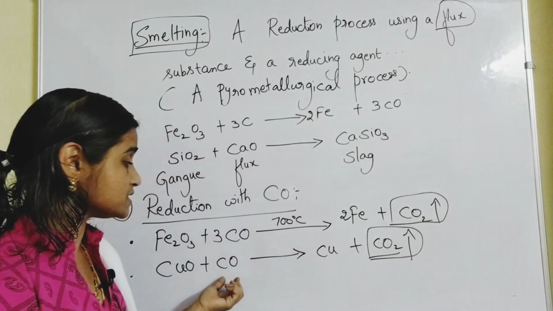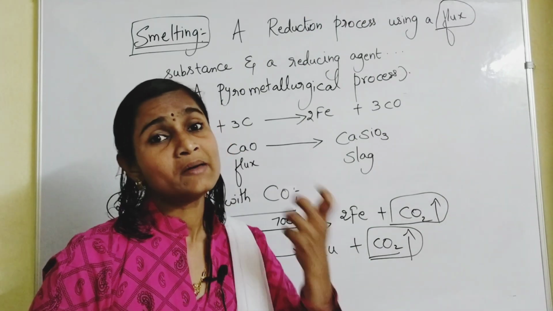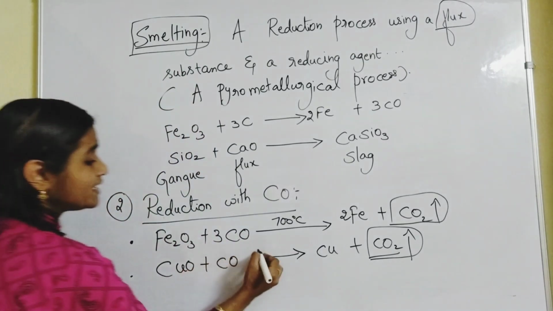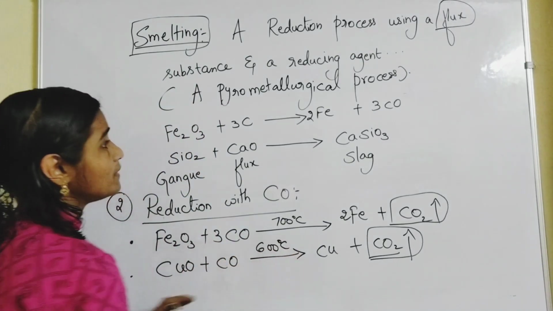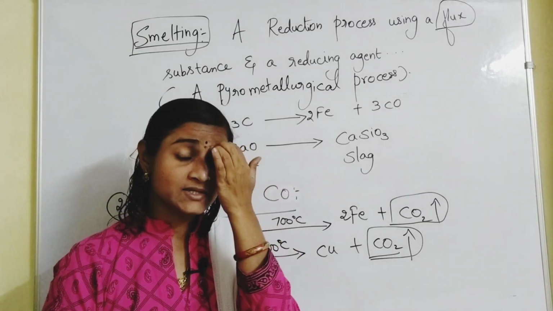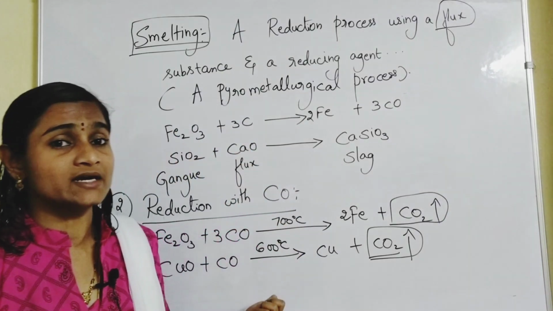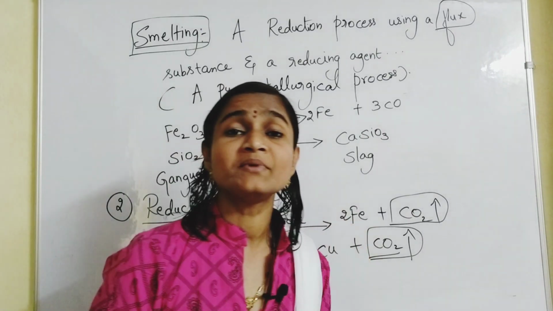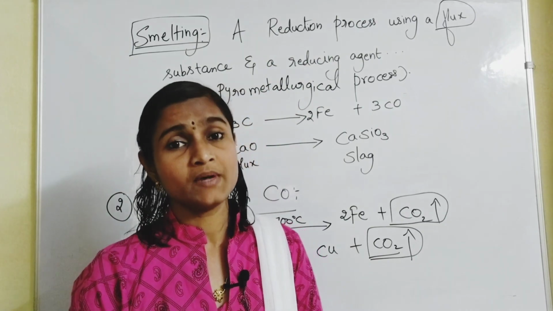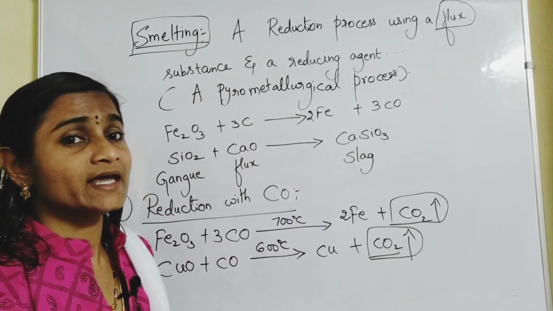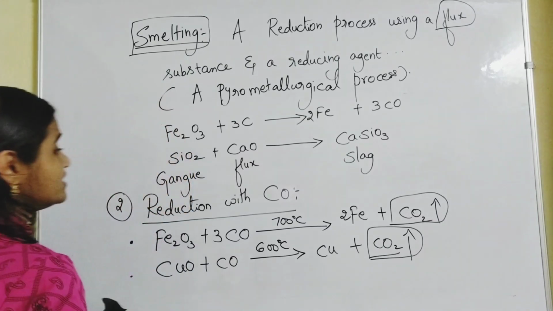So carbon monoxide is also considered to be a best reducing agent. This happens at low temperatures in comparison with carbon. If you use carbon as reducing agent and carbon monoxide as reducing agent, at somewhat lower temperatures itself you can use carbon monoxide as reducing agent. So this is the second reducing agent.